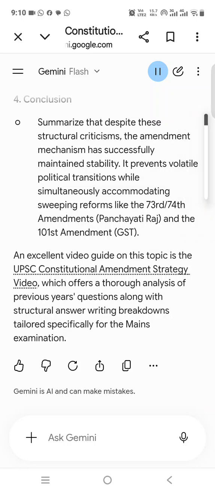Historical structural changes, and the ongoing tug-of-war between parliamentary sovereignty and judicial review. The selected structural model answers below address the exact style, tone, and standard required for the IAS mains examination. Question 1, 15 marks, 250 words.